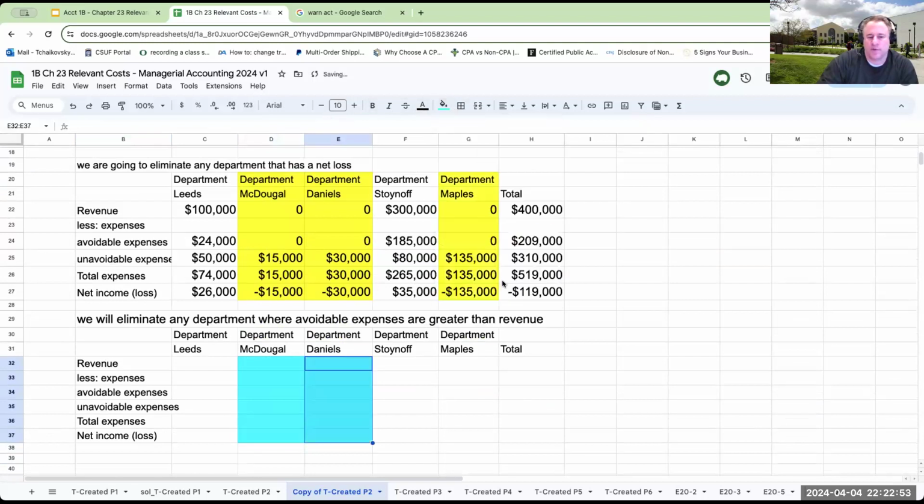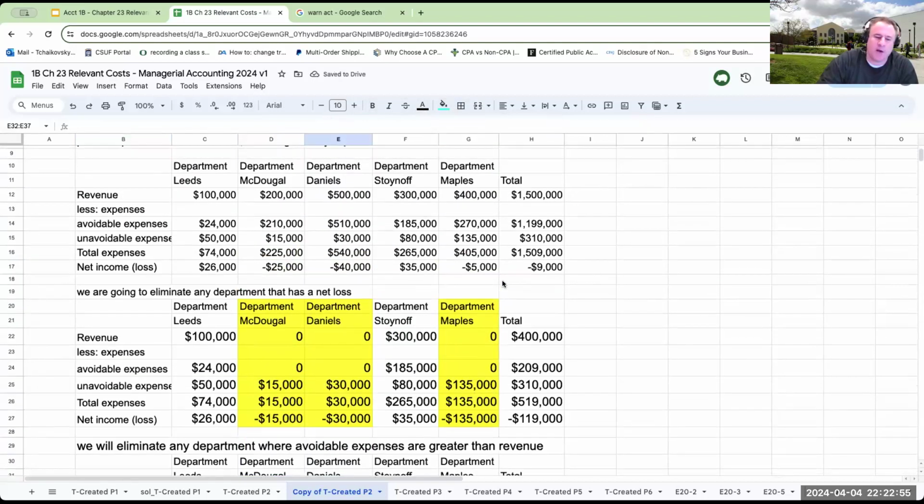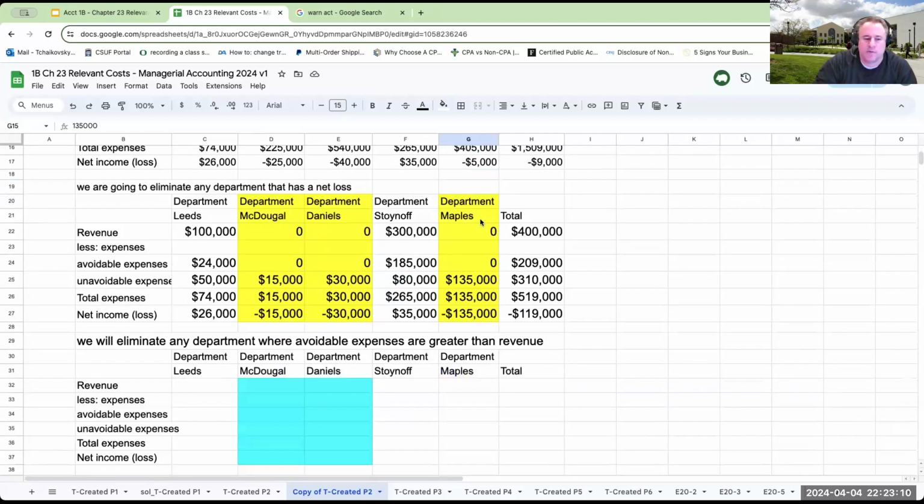And when I look at Department Maples, I'm not going to get rid of Department Maples. Why? The avoidable expenses are less than revenue. Therefore, it's able to contribute to covering the cost of my avoidable expenses. So over here, if I eliminate any department where avoidable expenses are greater than revenue, I'm only eliminating these two. So let's go ahead and take a look at what happens.